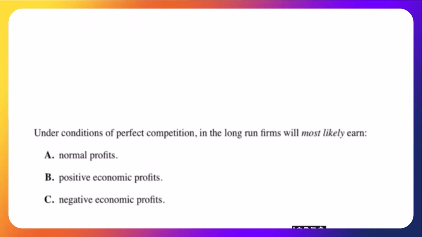Under conditions of perfect competition, in the long run, firms will most likely earn normal profits, positive economic profits, or negative economic profits. Well, this is the long run, so let's think about what happens in the short run. If we have positive economic profits, what's going to happen? You're going to have firm entry. What is entry going to do? It is going to increase the amount of supply, which will put downward pressure on price. If you have negative economic profits, you're going to have exit, which is going to decrease supply, which is going to put upward pressure on price. In the long run, you will have normal profits, which neither encourages nor discourages firm entry or exit.